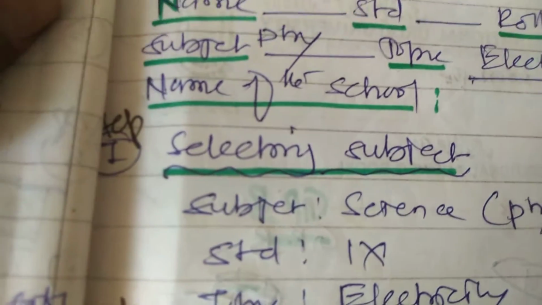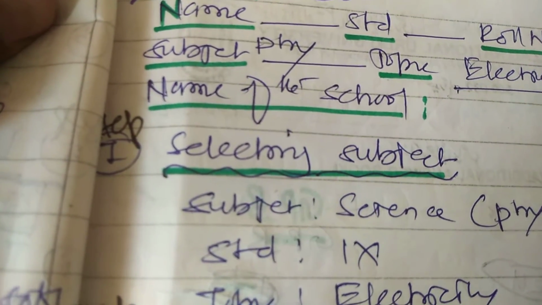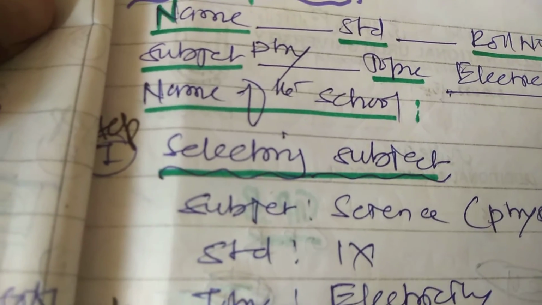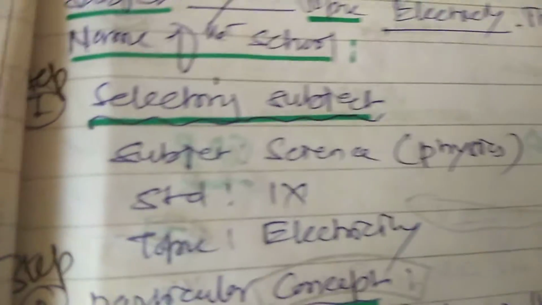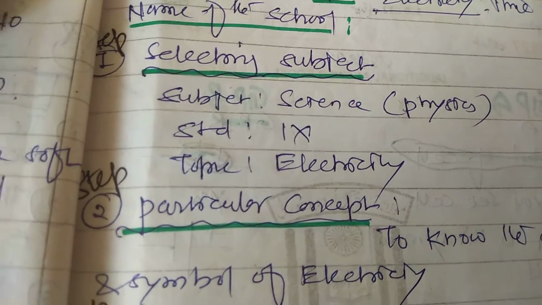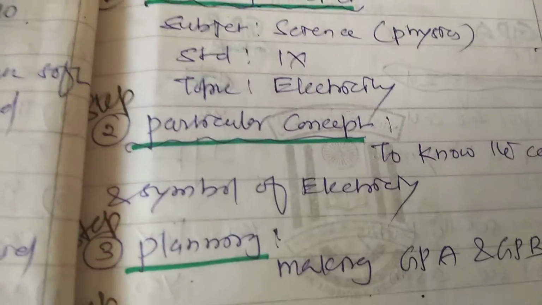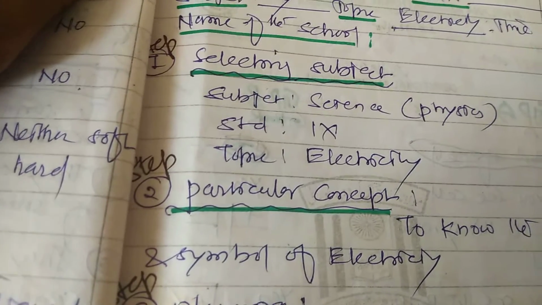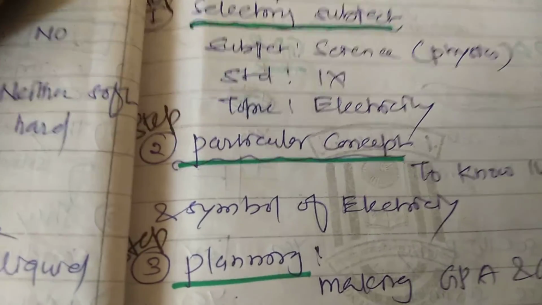Come to another example, on physics. You have to write the name, standard, roll number, subject, topic, time, and name of the school. Here some students are selecting the science subject physics, that is electricity: subject science, standard 9th, topic electricity.